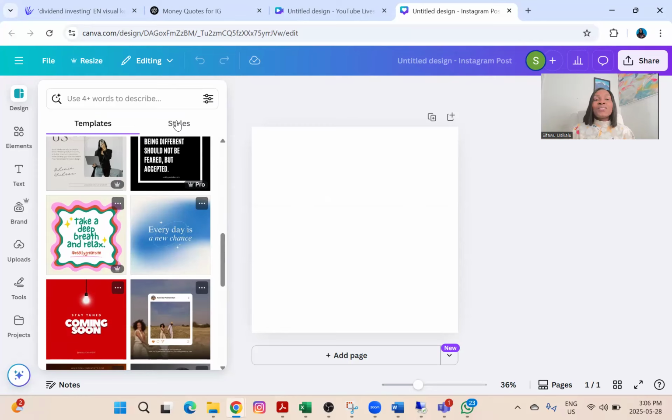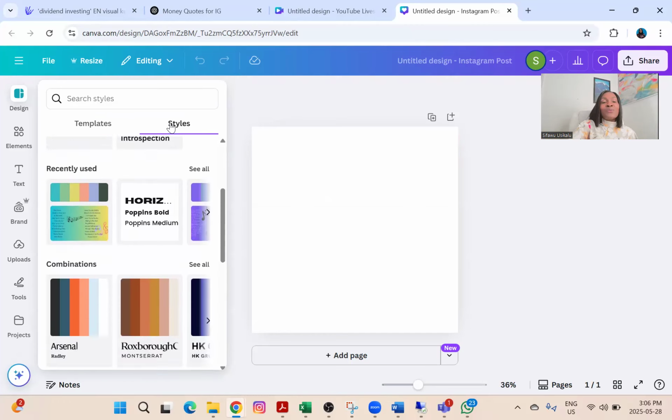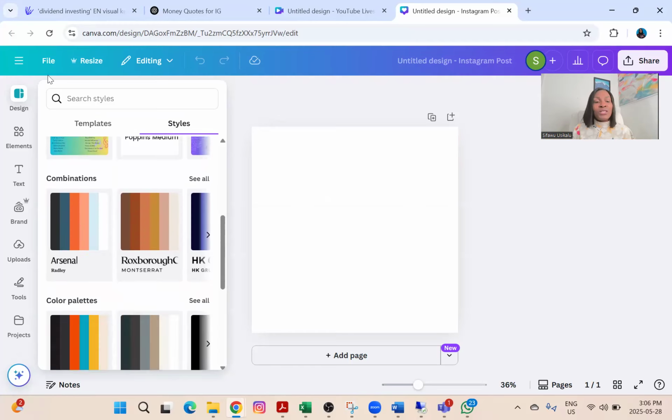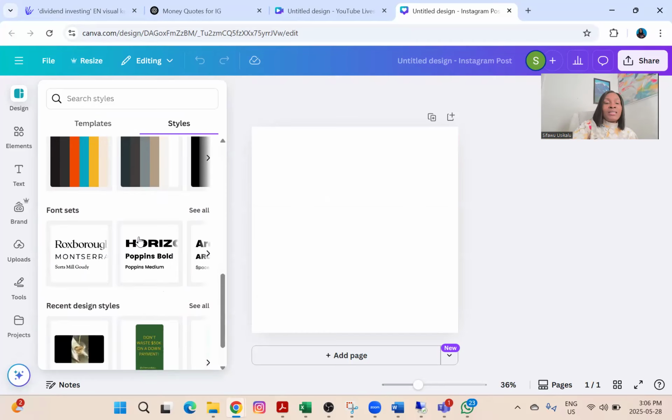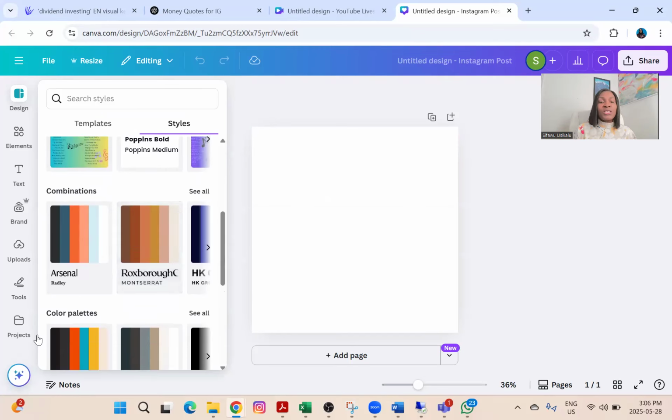But because, like I said, we're creating our own templates, we're not going to be using it. So you're going to come to style, because this is just too plain white. In style, you will see it's going to give you a lot of things. It has combinations of colors, different types of colors. You have the color palette, you have the font size. I'm going to be using this combination. Combination is both the colors and the font. So let's look for something that is beautiful or unique.